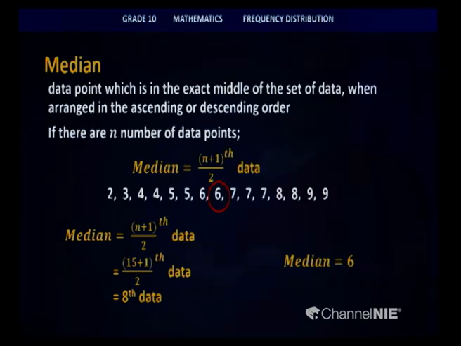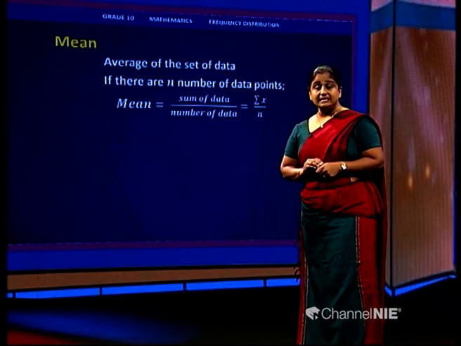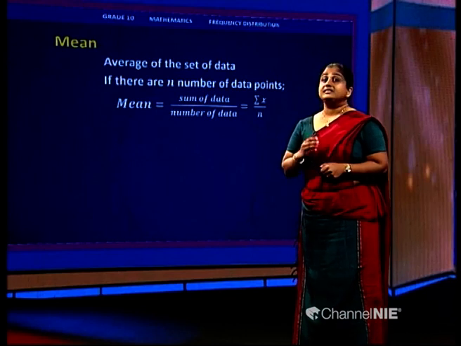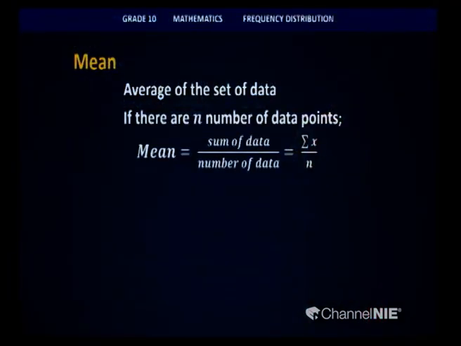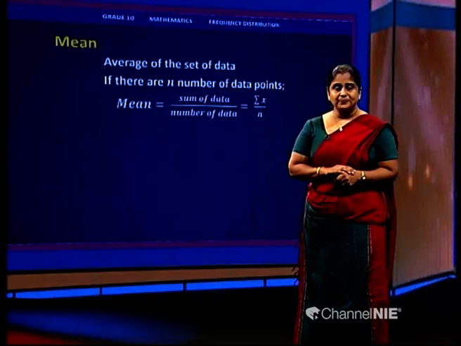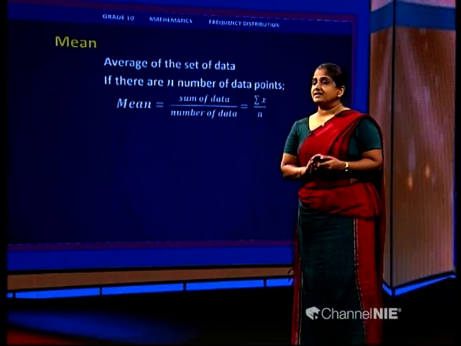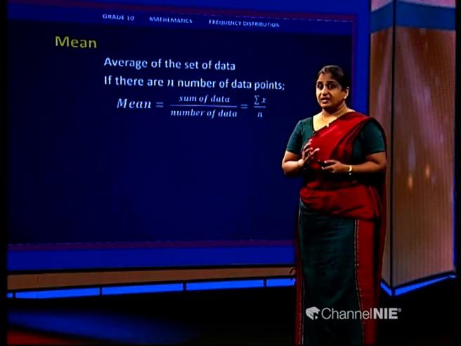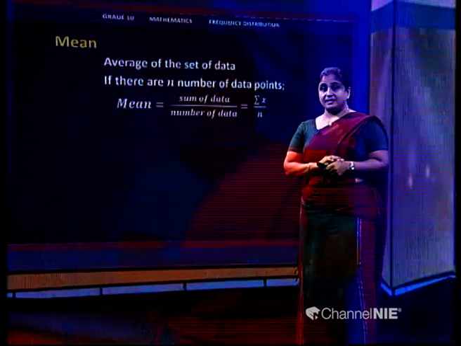The next representative value that we are going to discuss is the mean. The mean, in simple terms, is the average of the data set. Your teacher calculates an average at the end of the term. How does she calculate that, children? She takes all the marks that you have obtained for the subjects at the end of the term test, and then she divides it by the number of subjects.